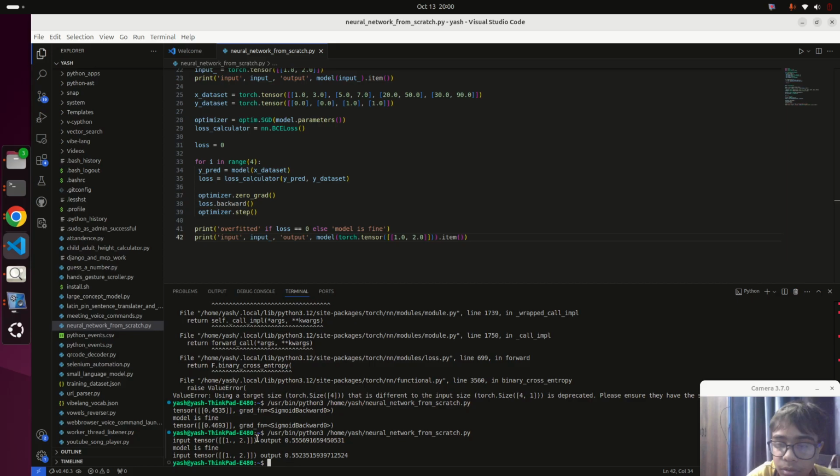So the input tensor is this and the output is this probability. Now after training it, this is the probability. If they are not the same, that means the model is trained successfully.